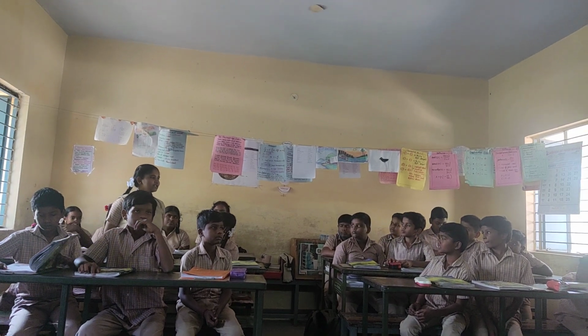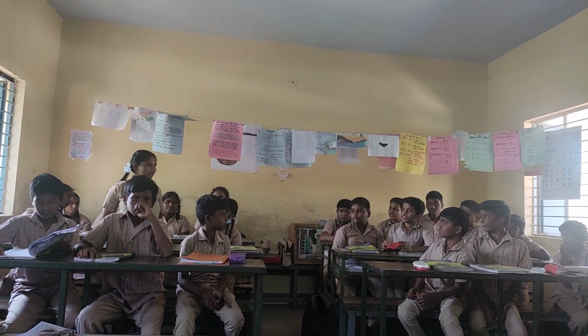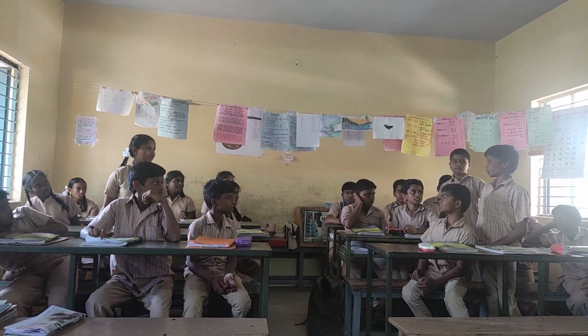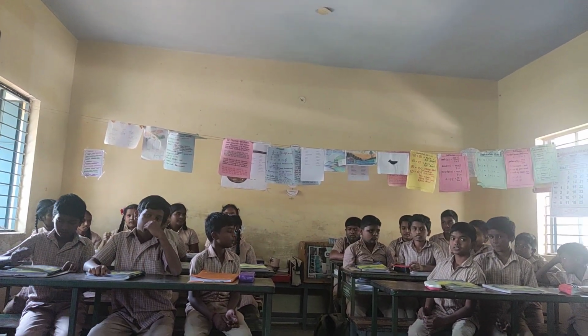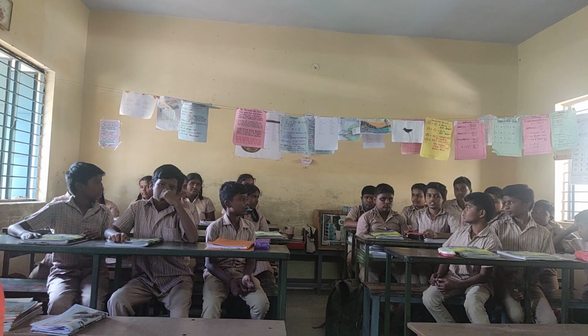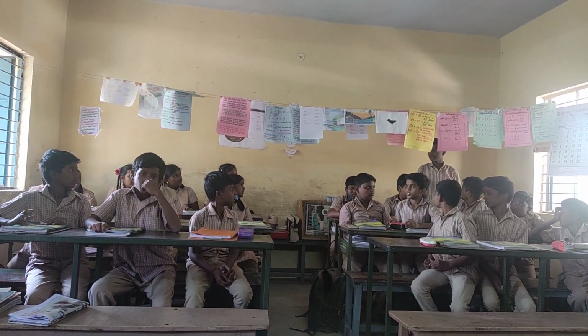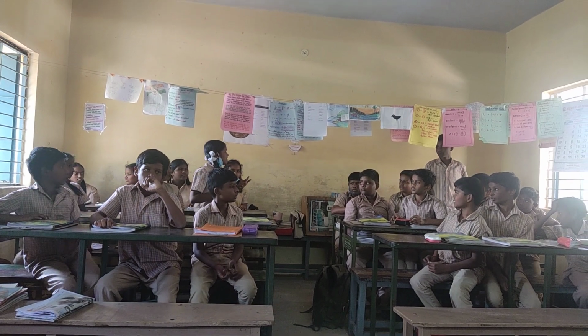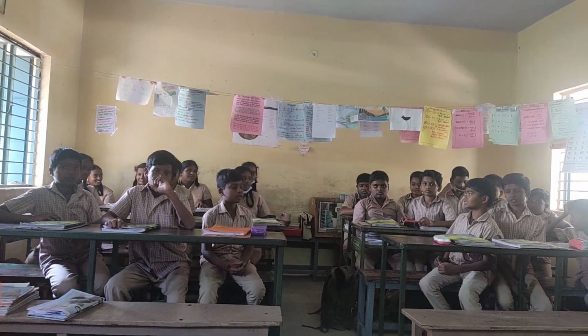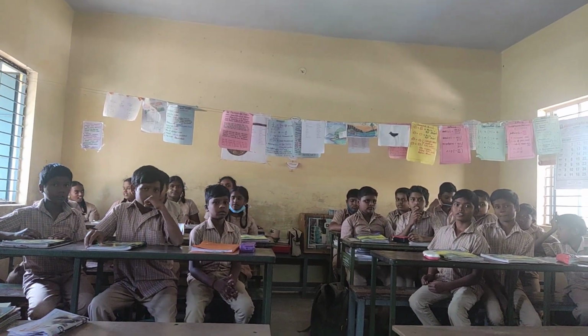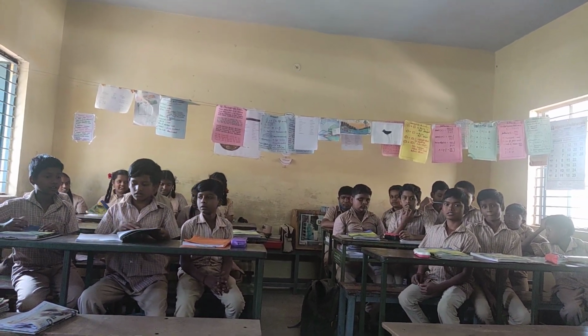Okay. At what time did the train stop? The train stopped at... Next. Very good, Barnaja. What animals inhabit the forest? Snakes, tigers, and elephants. Okay, next. You can go to the second section, third section, all the sections you can ask questions.